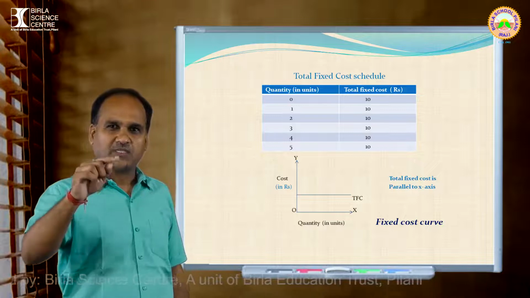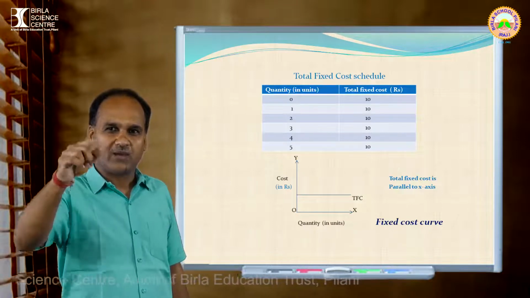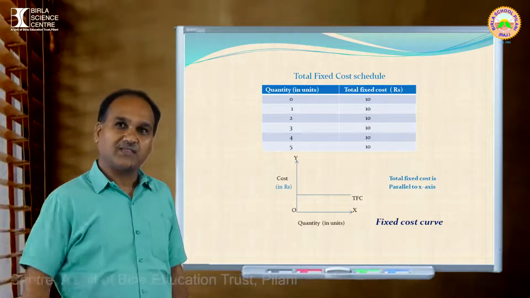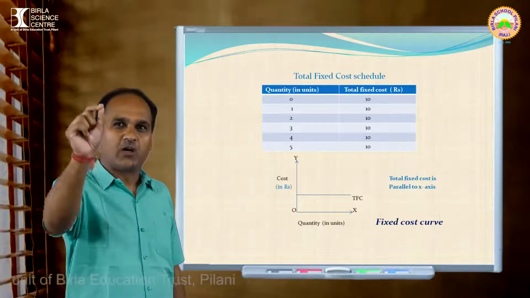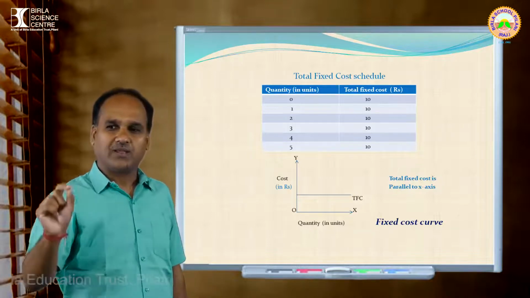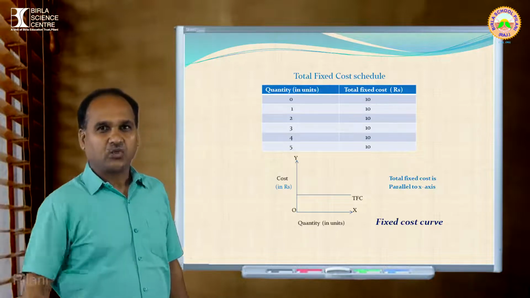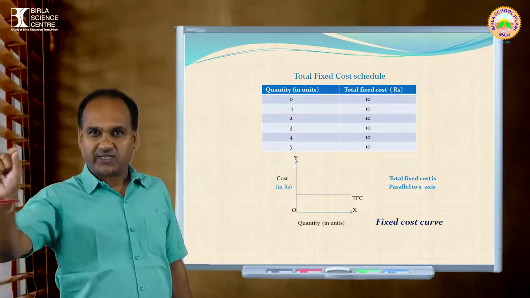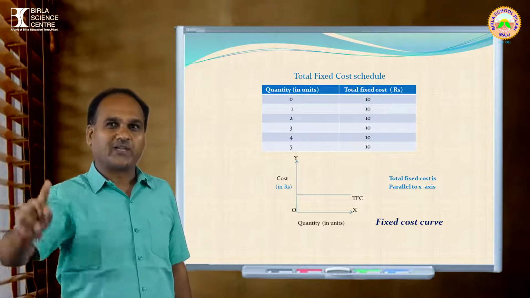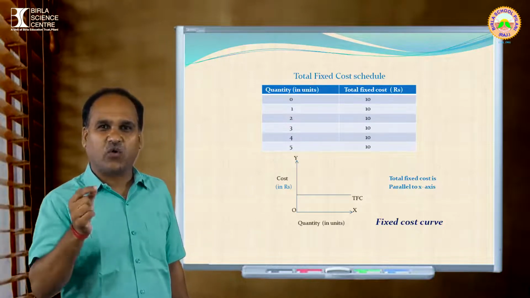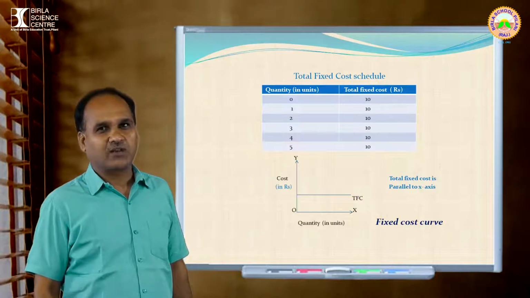Just draw on the horizontal axis 0, 1, 2, 3, 4, 5. On the vertical axis draw 5, 10. And see the result. When output is 0, cost is 10. When output is 1, cost is 10. 2, 10. 3, 10. 4, 10. 5, 10. Just join all the dots and you are going to get a parallel line. That is called the total fixed cost.